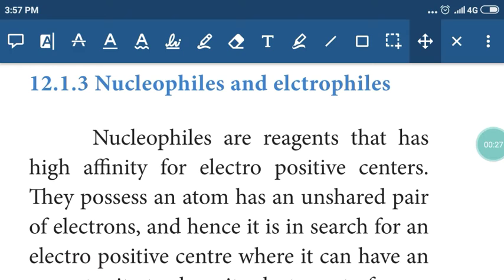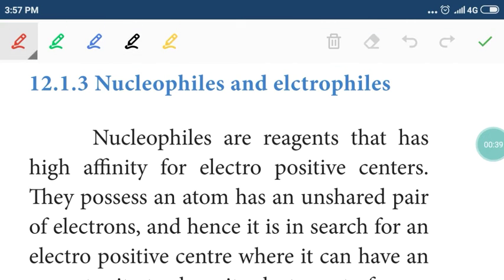From the word, we can easily understand. A nucleophile is a species which is a nucleus loving species. Nucleophiles are the reagents. They are nucleus loving species. So they need positive charge.